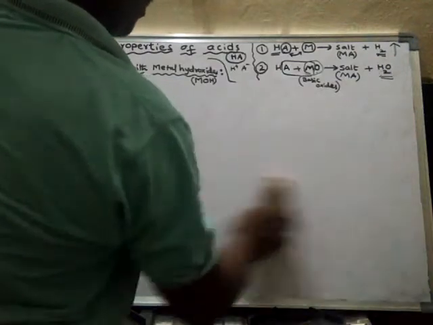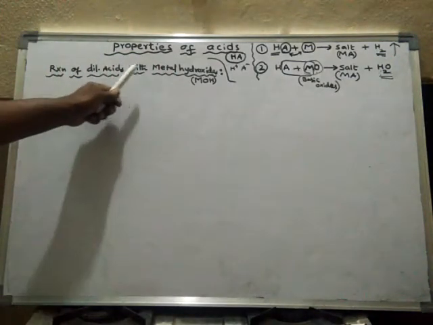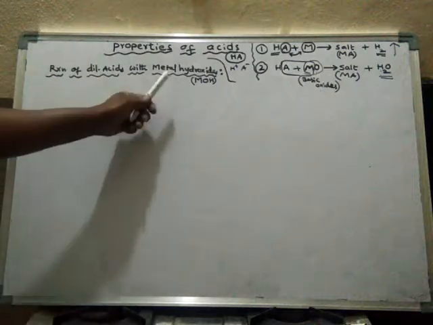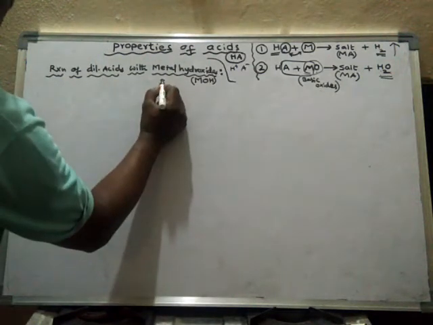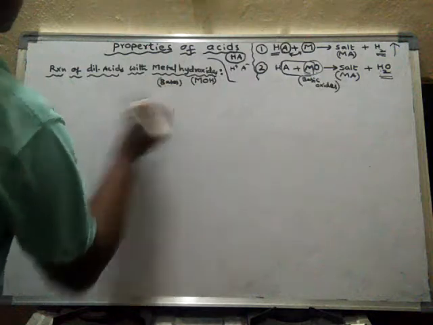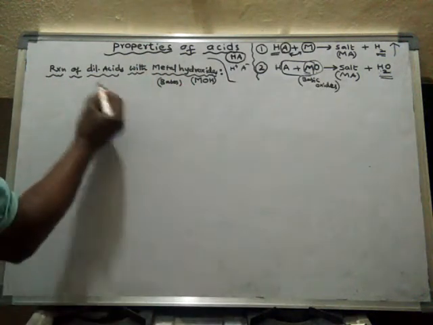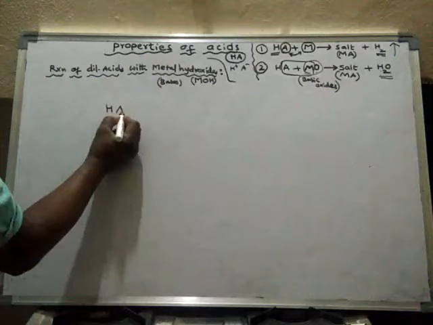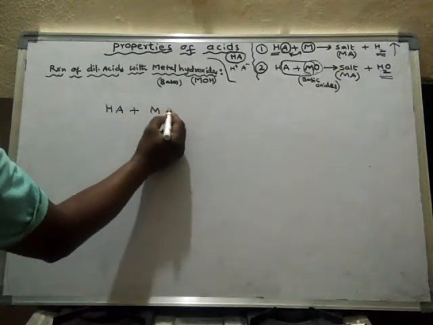Now we will learn about the reaction of dilute acids with metal hydroxides. Metal hydroxides are directly bases. So when acids react with a base, they form salt and water again.